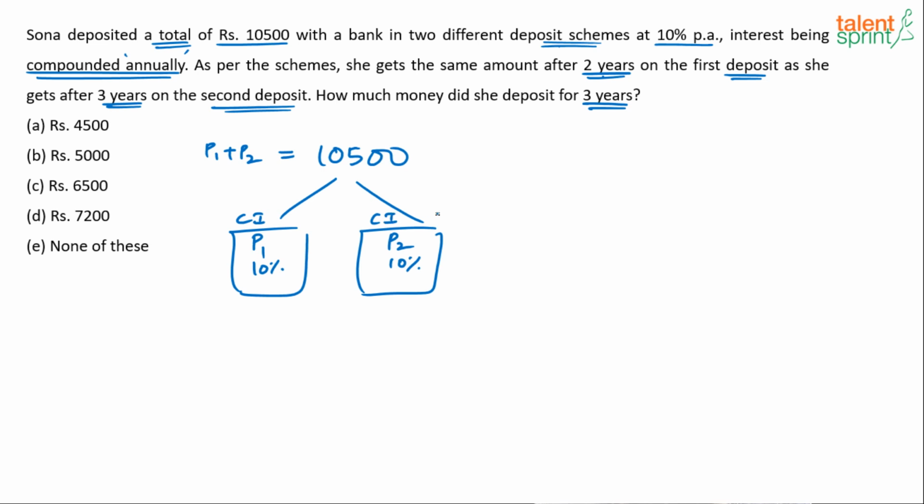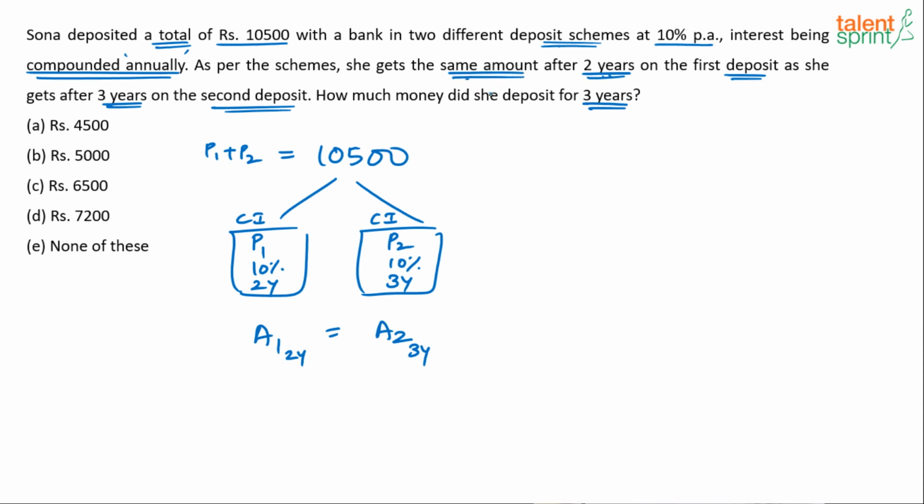There's no difference. Now the point is, as per the schemes, she gets the same amount after 2 years on the first deposit. She has put it for 2 years. As she gets after 3 years on the second deposit. She has put the second deposit for 3 years. The amount that you get from scheme 1 after 2 years is equal to the amount that you would get from scheme 2 after 3 years. Remember, he's talking about amount, same amount.